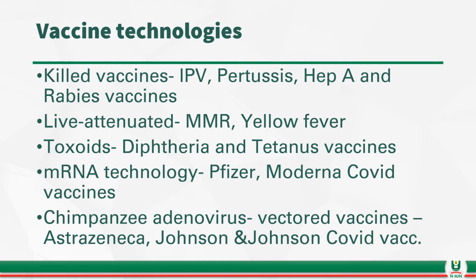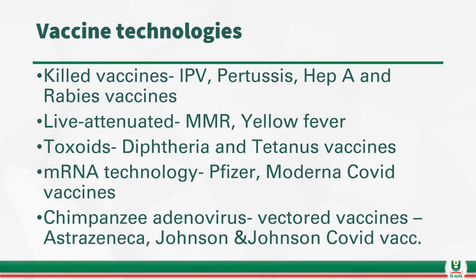Then the most current technology applied in vaccine production is the one due to the COVID pandemic. It is called mRNA technology. The messenger RNA technology is deployed in the production of the Pfizer vaccines and the Moderna vaccines, which are the COVID vaccines currently being used. The technology uses mRNA, and when it is introduced into the system, it also stimulates an immune response.